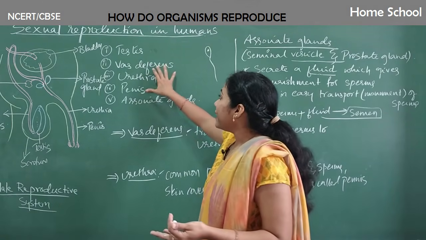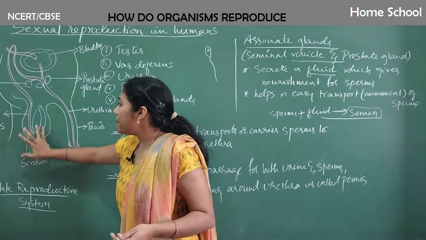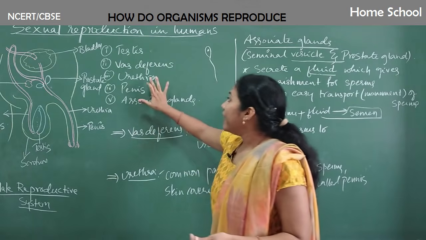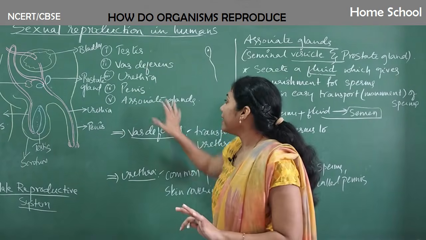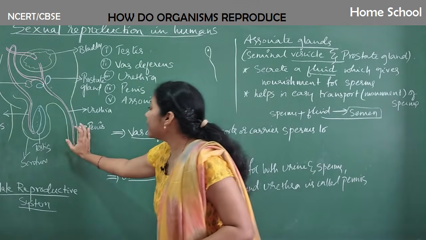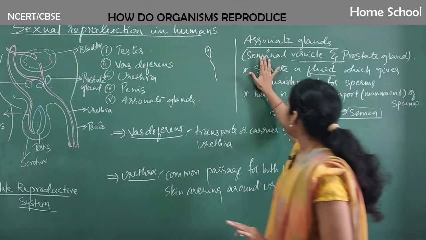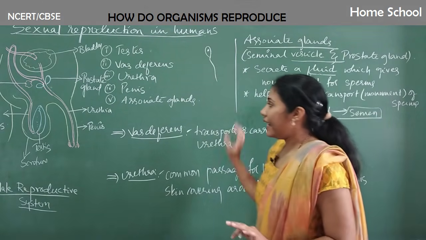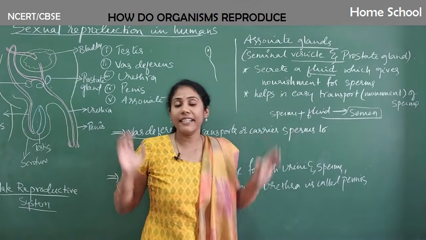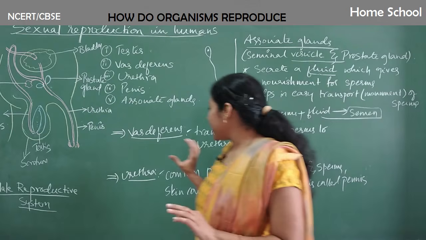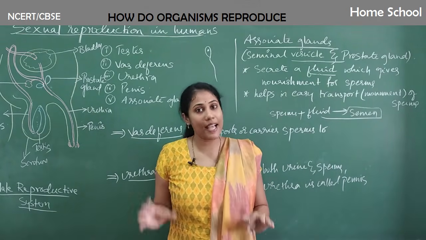Vas deferens is a tube-like structure that carries sperms from testis to urethra, and urethra is a common passage for both urine and sperms. Penis is the outer skin covering around urethra. Associate glands are seminal vesicle and prostate gland, and their use is to give nourishment and also for easy transport. Clear? So this is what you have to mention if the male reproductive system is asked.